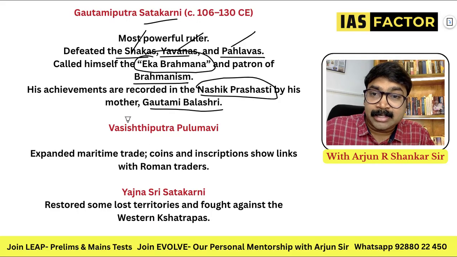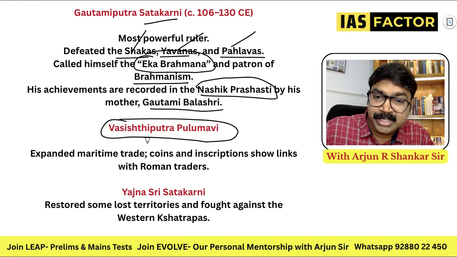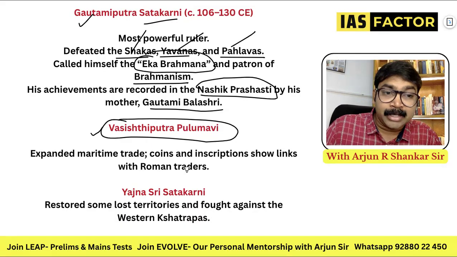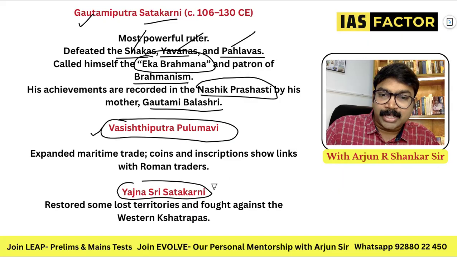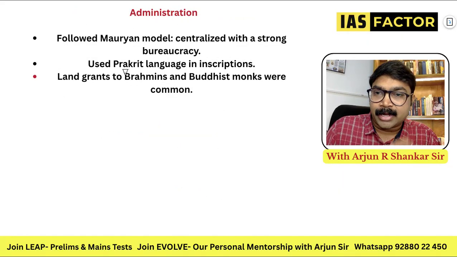Next is Vasishthiputra Pulumavi, with maritime trade, coins, etc. So again, all matronymics, mothers' names are added. Then Yajnashri Satakarni. So Satakarni, Pulumavi, and Gautamiputra Satakarni are all Shatavahana rulers.